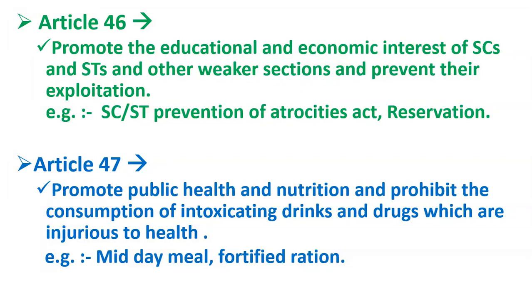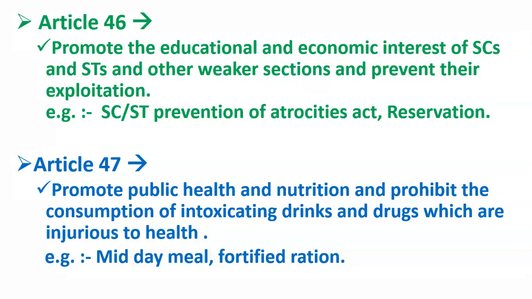So friends, then comes Article 47. What does Article 47 say? It says, promote public health and nutrition and prohibit the consumption of intoxicating drinks and drugs which are injurious to health. Now what does it mean? It means that the government should try to provide good health and a nutritious diet to the people of India. Moreover, the government should try to ban the consumption of intoxicating drinks and drugs.